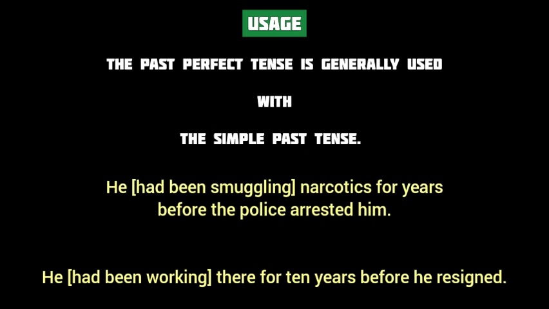In fact, the past perfect continuous tense is generally used with the simple past tense. For example, he had been smuggling narcotics for years before the police arrested him, and he had been working for 10 years before he resigned. Here the earlier continuous activities, smuggling and working, are in past perfect continuous tense, while the later activities, arrested and resigned, are in simple past tense. As it is, the past perfect continuous tense is generally not used alone or without any time reference.